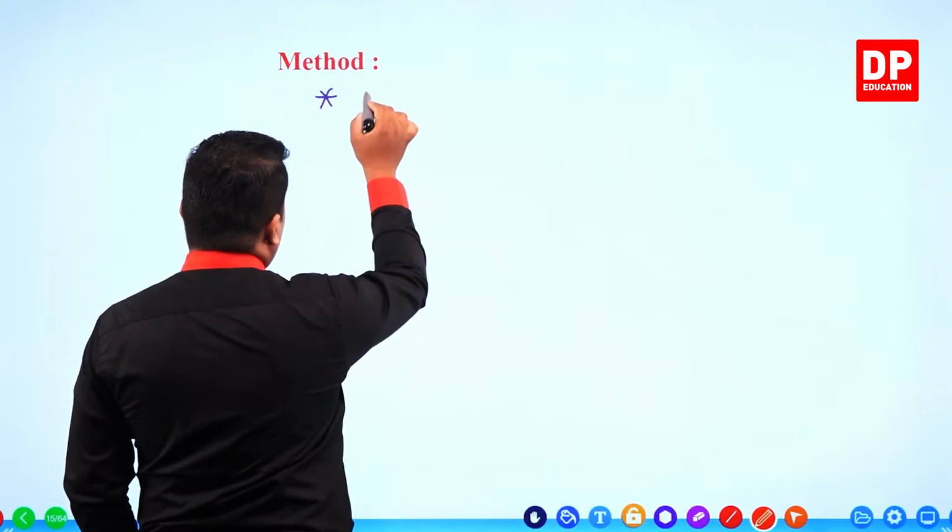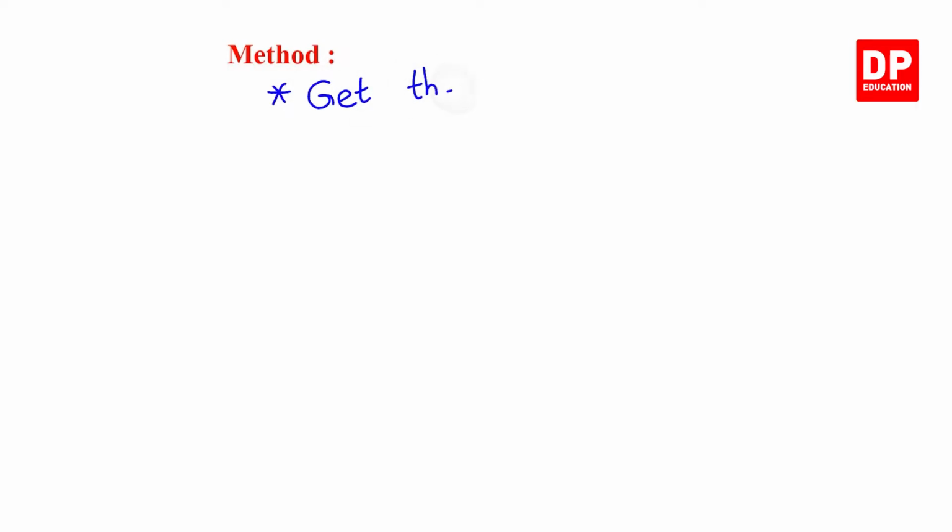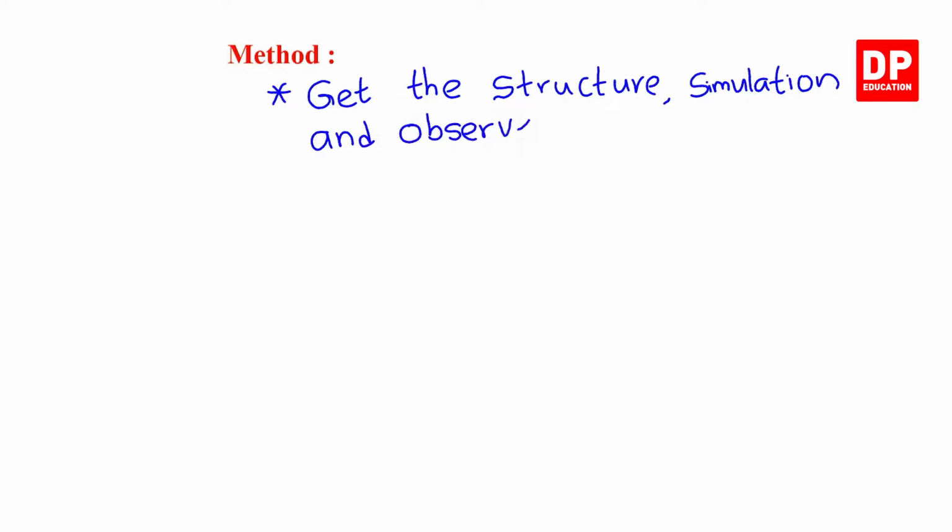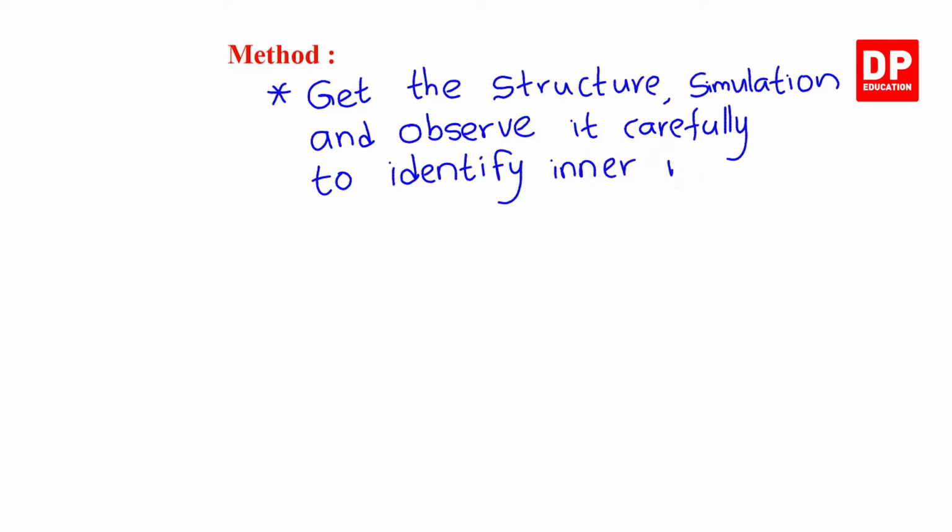What you have to do: get the structure, comma, simulation, and observe it carefully to identify the inner model of the kidney.